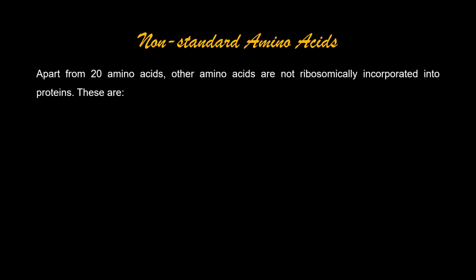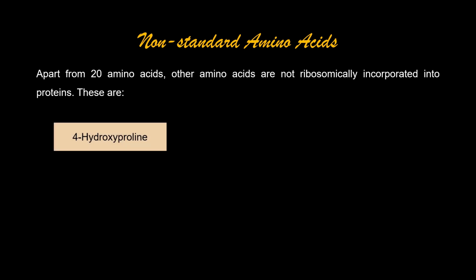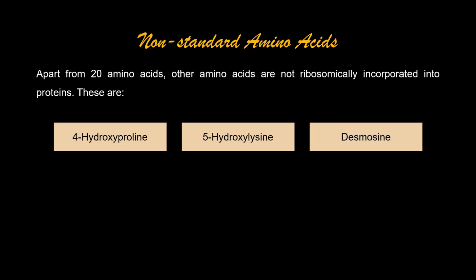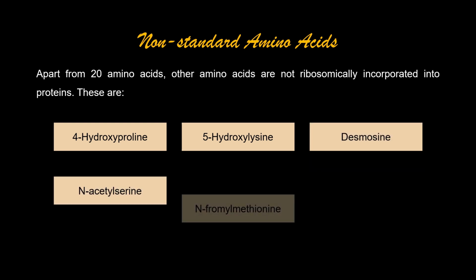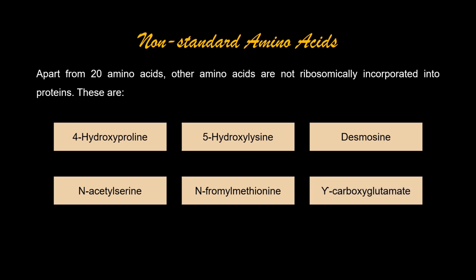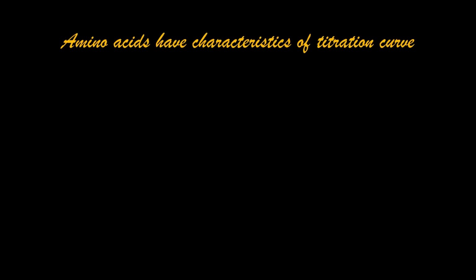These are all about standard amino acids, but in nature we have some non-standard amino acids. These amino acids are not ribosomally incorporated into protein. Here we have 4-hydroxyproline, 5-hydroxylysine, desmosine, N-acetylserine, and formylmethionine. Last we have gamma-carboxyglutamate. So these are all basic facts of amino acids.